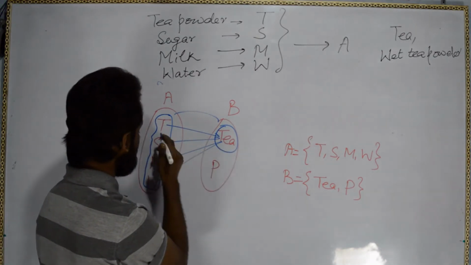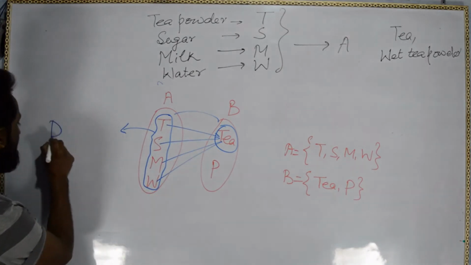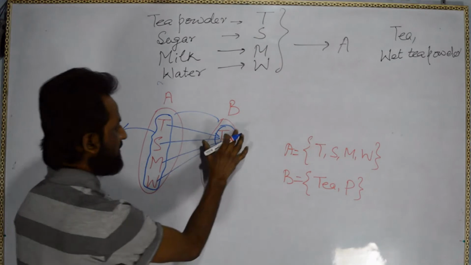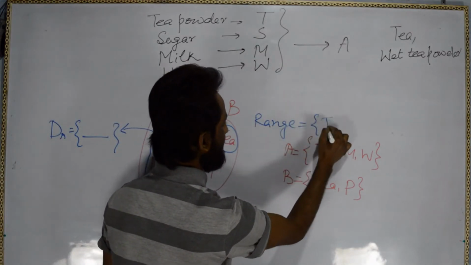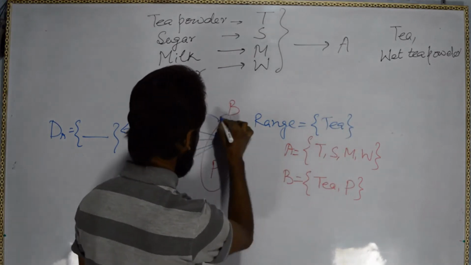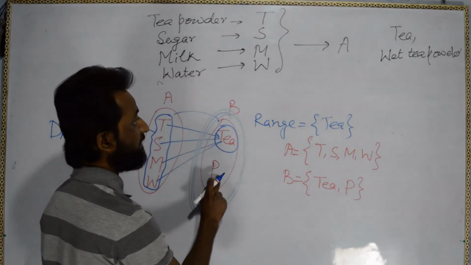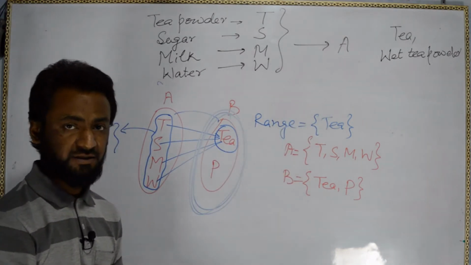As an input, we are inputting T, S, M, W, so the domain is all these elements. The range will be only what we got, only tea, because we can drink the tea. But as a codomain, we have tea and wet tea powder. Hope you understood all these things.